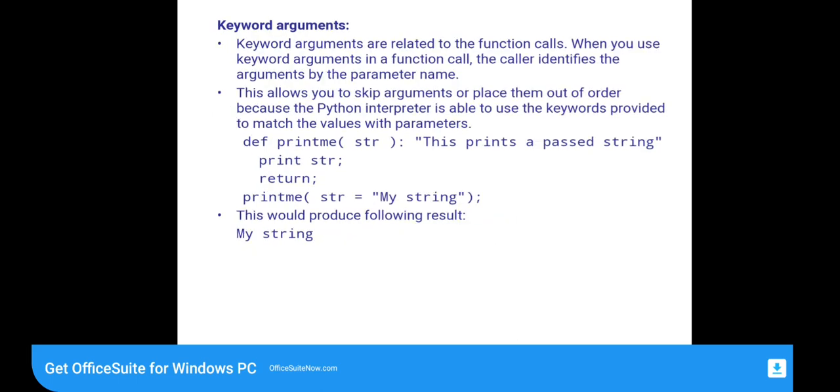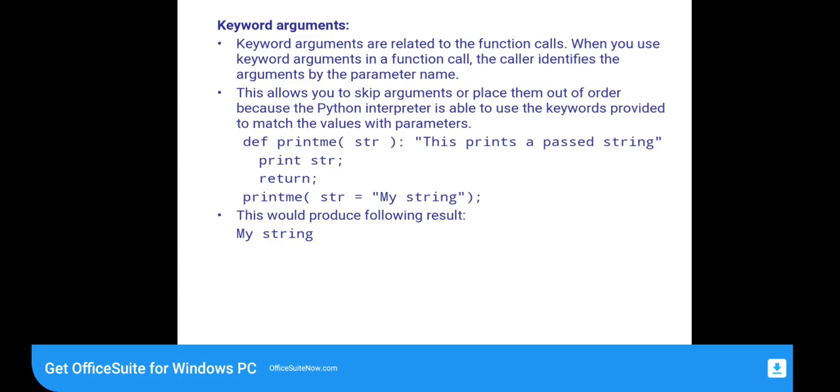Then keyword arguments. Keyword arguments are related to function calls. When you use keyword arguments in a function call, the caller identifies the argument by the parameter name. That allows you to place arguments out of order, because the Python interpreter is able to use the keywords provided to match the values with the parameters. This is an example for keyword arguments.